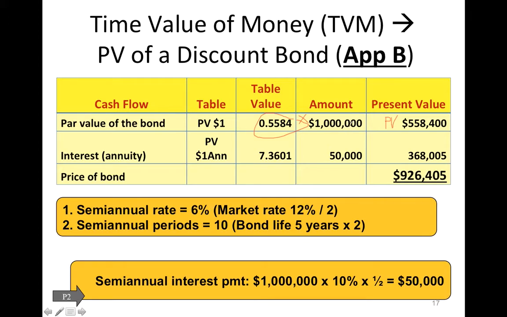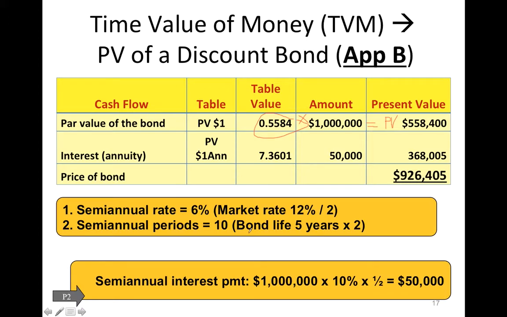So the investor says, well, you will give me $1 million 5 years from now, but right now it's worth this amount, $558,400. Also, you're going to pay us $50,000 in interest. And this is called an annuity. $1 million is a lump sum, one payment. But $50,000 is an equal amount that comes to me as an investor from you, the bond issuer, every 6 months.